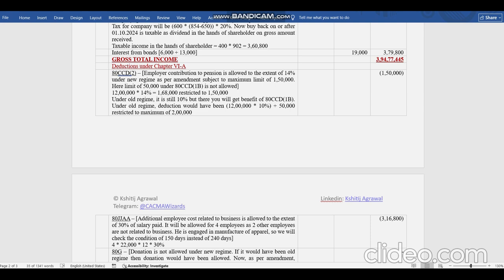But if he is going for new regime, then he will be allowed 14% of the salary. That is for sure, up to a limit of 1,50,000. But 80CCD subsection 1B won't be allowed in this case.